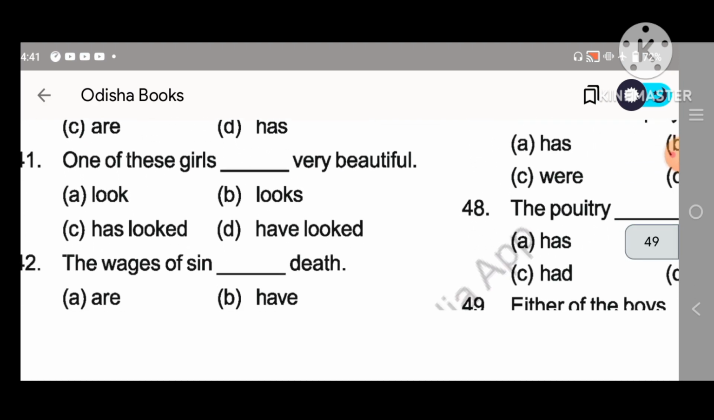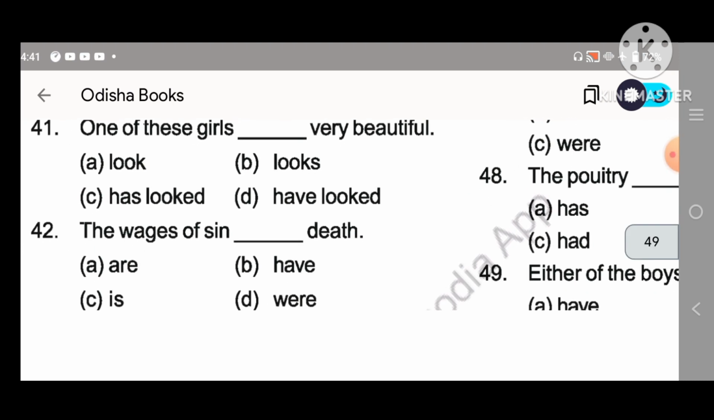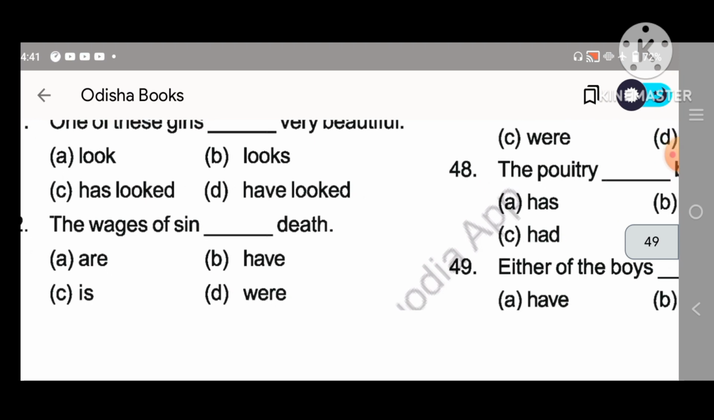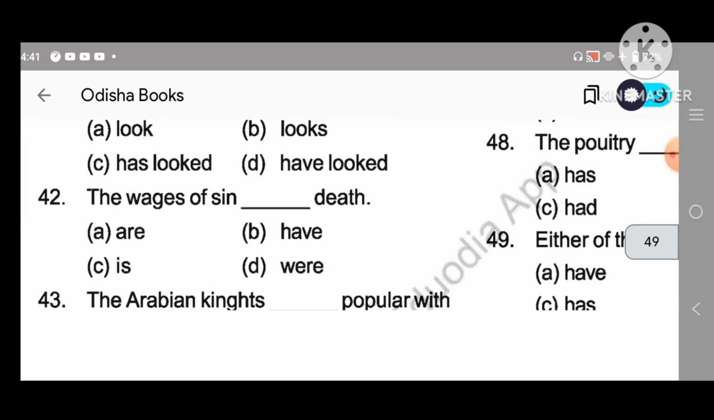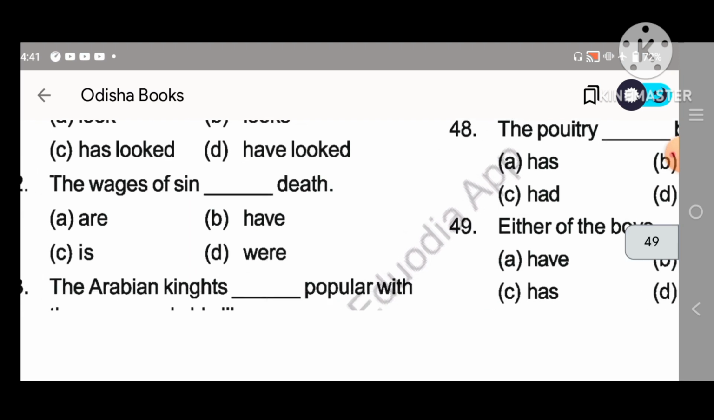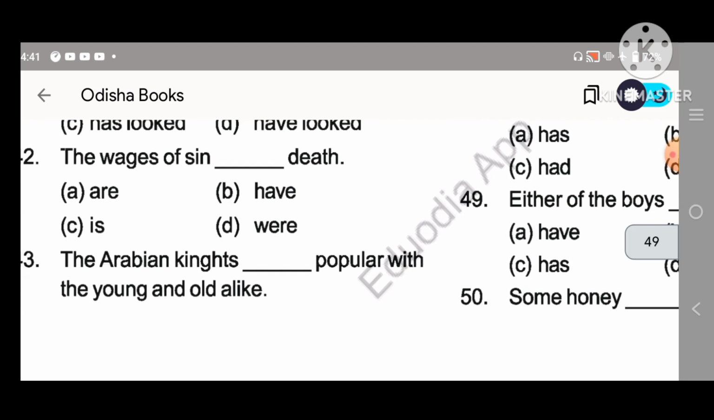Okay, so one of these girls looks beautiful. 41. B, looks beautiful. The wages of sin dash death. 42. C. 42 is death. The wages of sin is death.